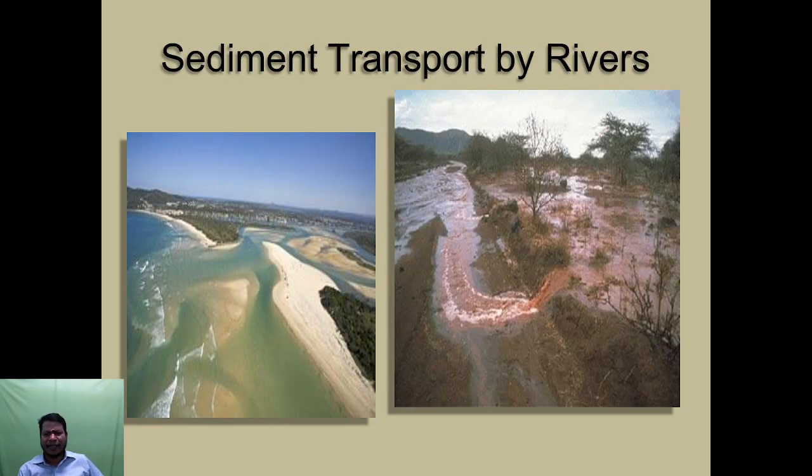Next, sediment transport by the river. For example, this is the sediment. When the rain comes to this place, a lot of sand is there, and this is transported from one place to another place and deposited at the next place. This is sediment transport of the river.